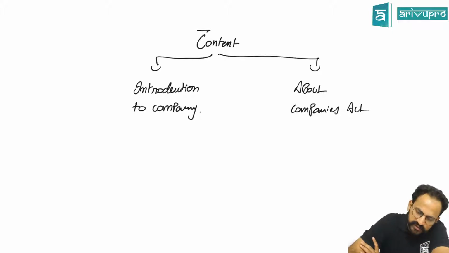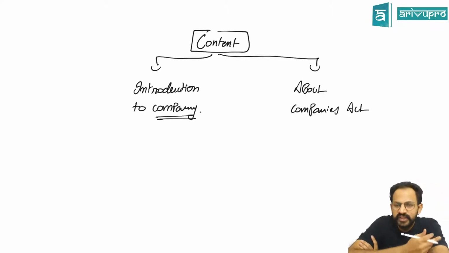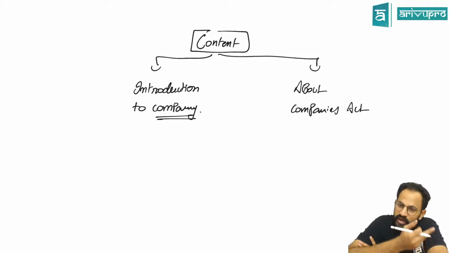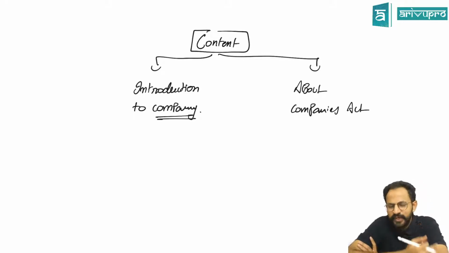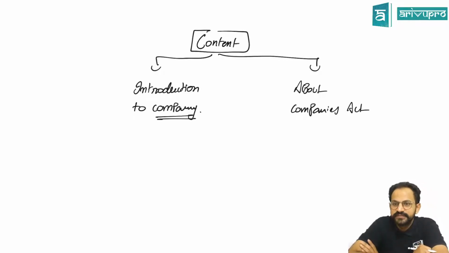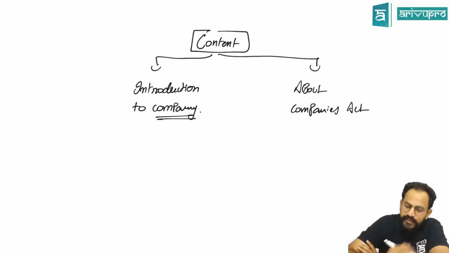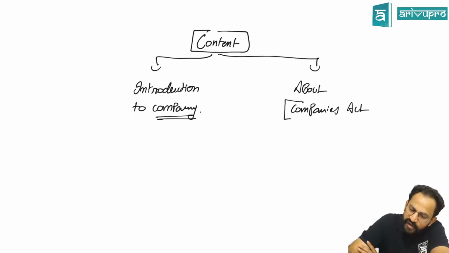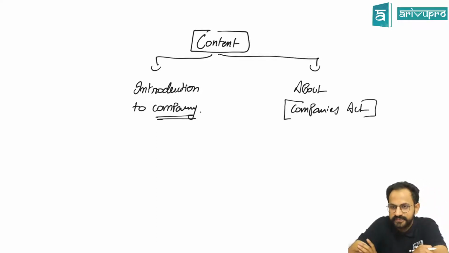The first one, introduction to company, meaning, sir, what is company? First of all, before reading the law about the company, you need to know first what is company. So first we'll be knowing what is a company, how is it different from various other types of businesses, and finally we'll come to a law made on a company itself. So this is how your chapter is categorized.